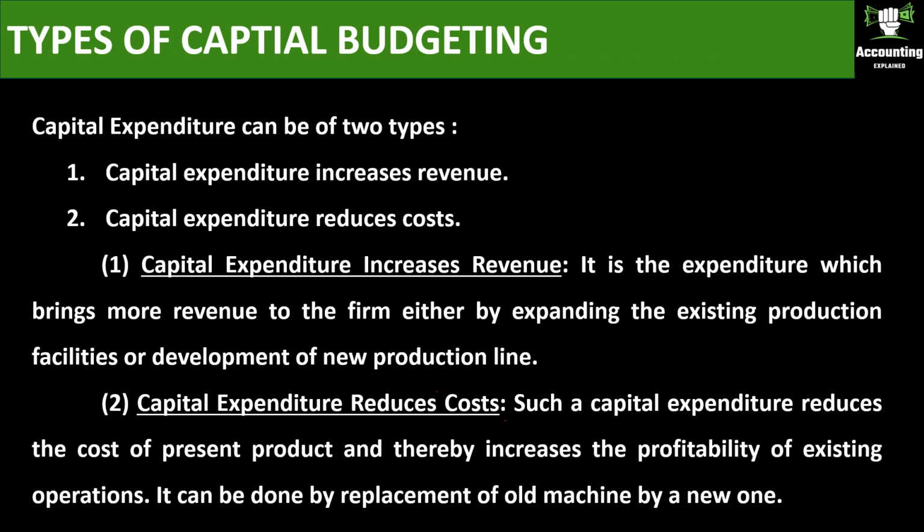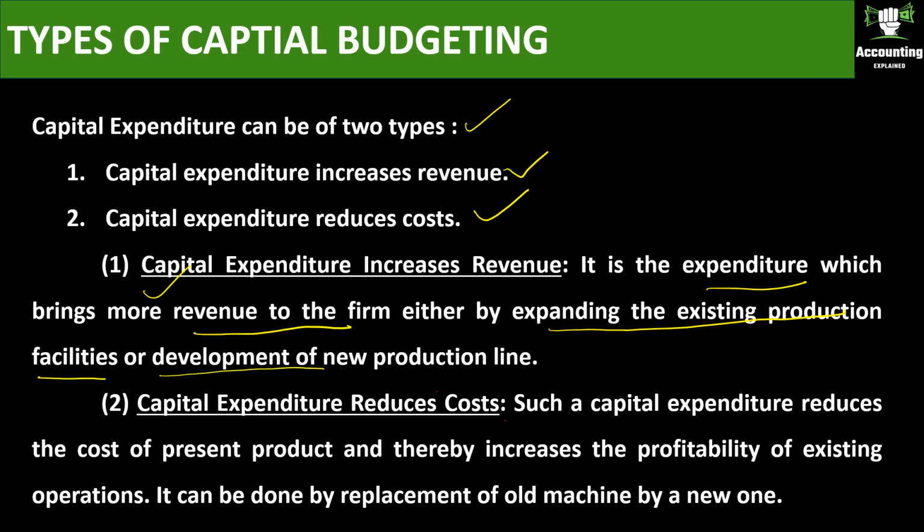Types of capital budgeting. Capital expenditure can be of two types: capital expenditure that increases revenue and capital expenditure that reduces cost. Capital expenditure that increases revenue is the expenditure which brings more revenue to the firm. If you incur that expenditure, then you are going to increase the revenue. An example is expanding the existing production facilities. When you expand the existing production facilities, your market is going to increase so that your revenue also increases.